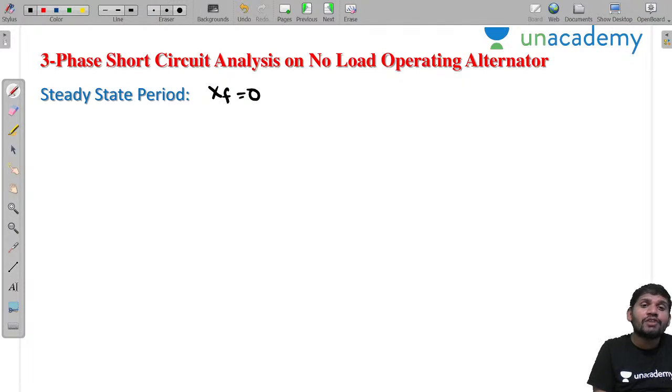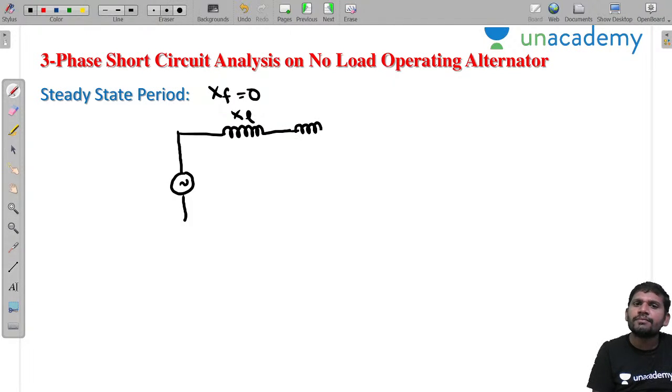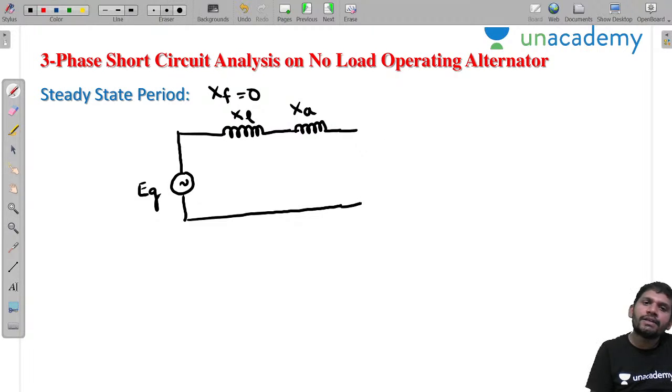Once the xf is also 0, what electrical equivalent can you represent? The electrical equivalent is represented as this xl. The fault is completely removed. This is xl, and this is xa. Then what is this one? The generated voltage. The generated voltage is Eg.